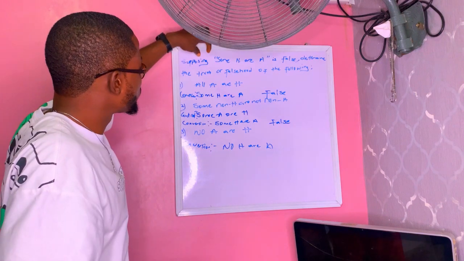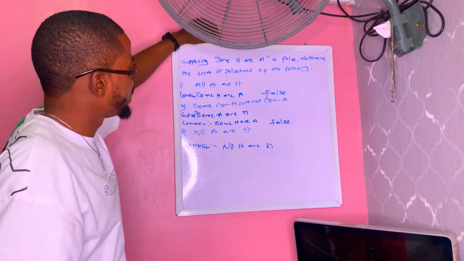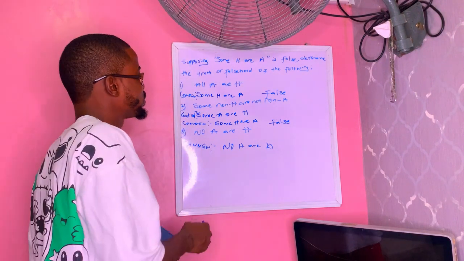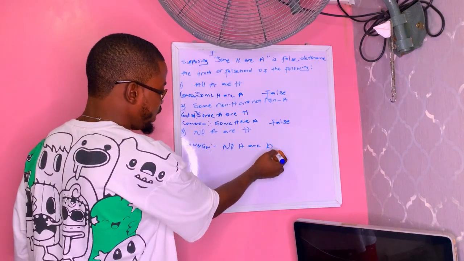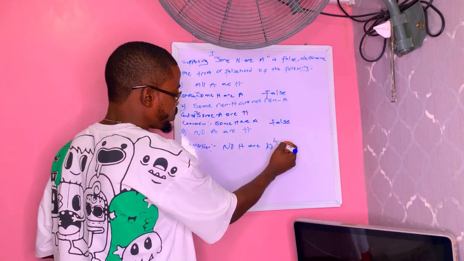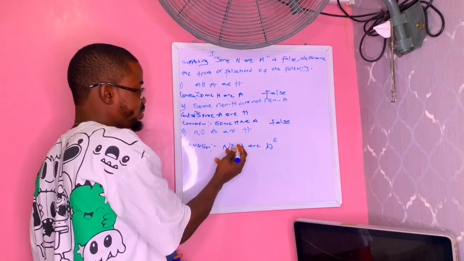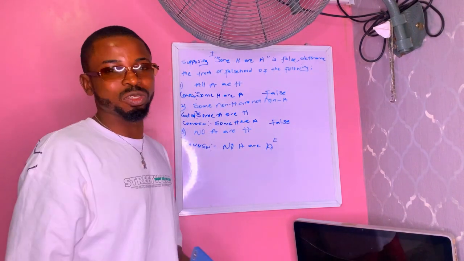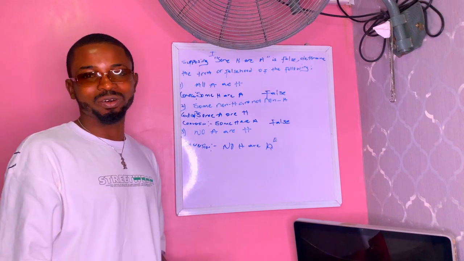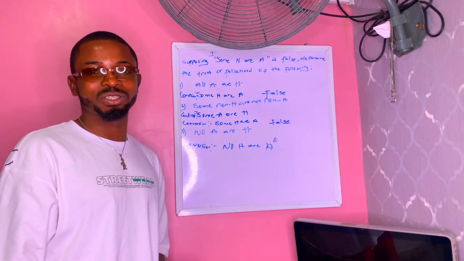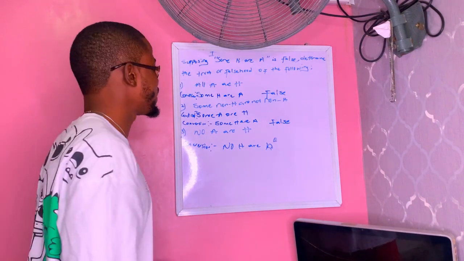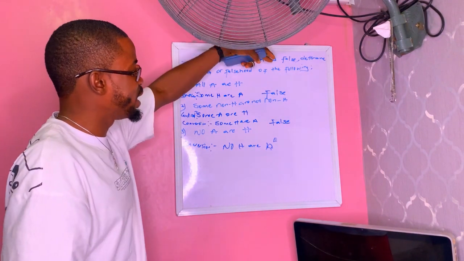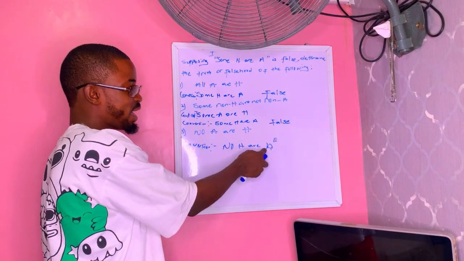Now, supposing some H are A is false. That is an I proposition. Then no H are A will be what? This is an E proposition. What's the relationship between I and E proposition? Contradiction. And we said that in contradiction, the two of them cannot be both false at the same time, and they cannot be both true at the same time. So if some H are A is false, no H are A will be true.